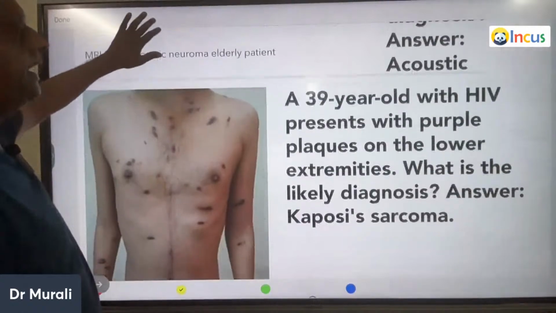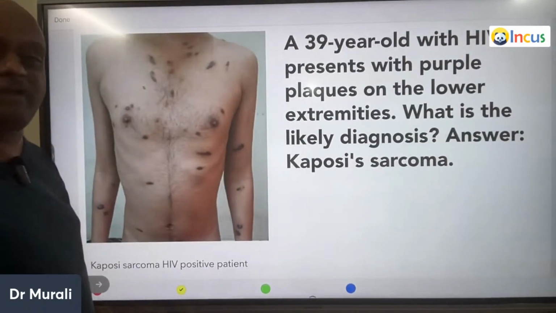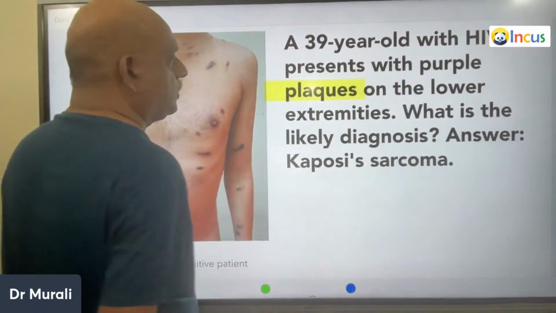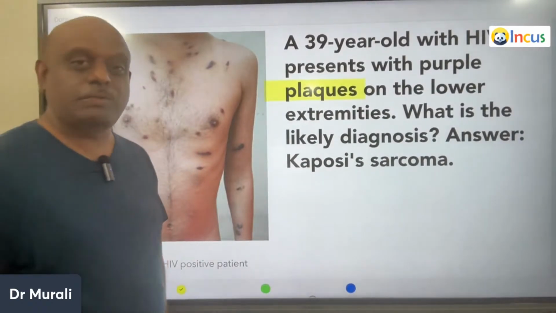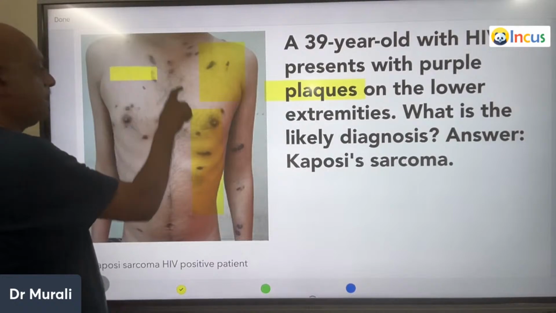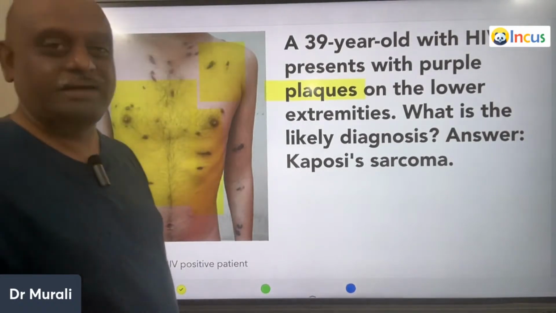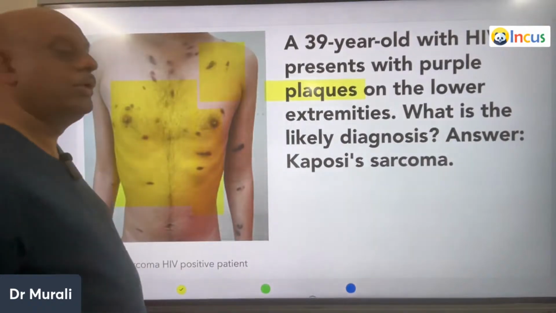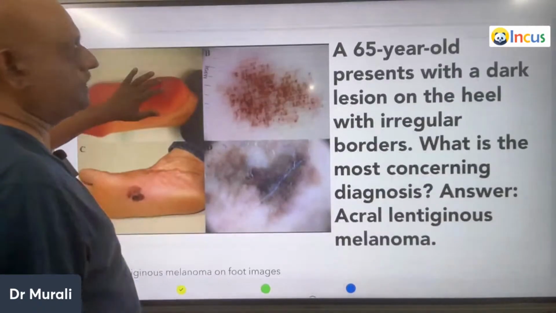So now, doctor, a 39-year-old HIV patient presents with purple lesions on the extremities. So what is your diagnosis? These are the classical Kaposi sarcoma lesions, right? Kaposi sarcoma lesions, which you have to recognize in tomorrow's exam.